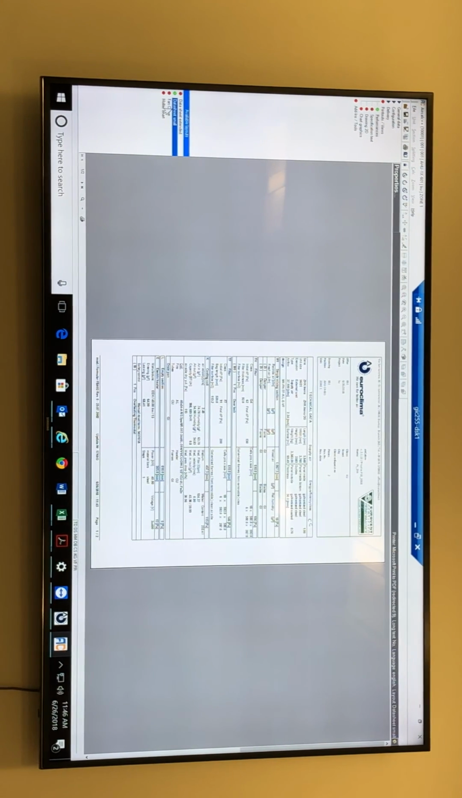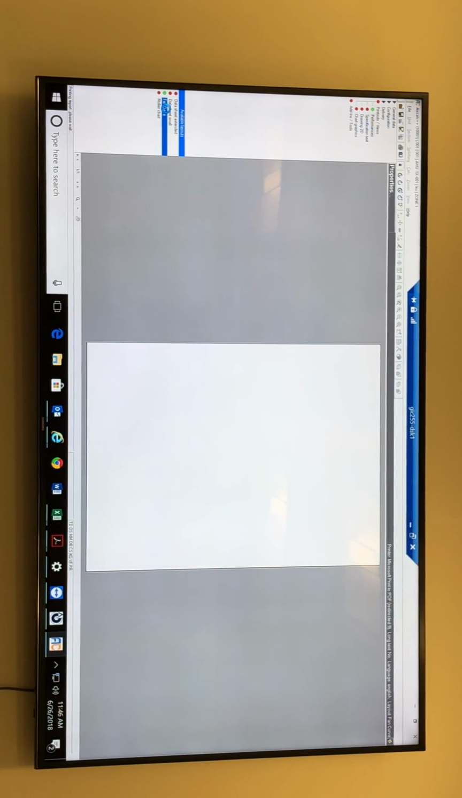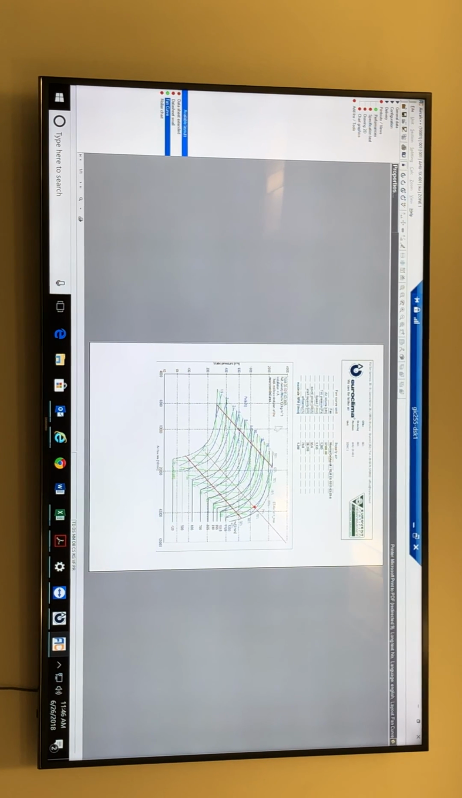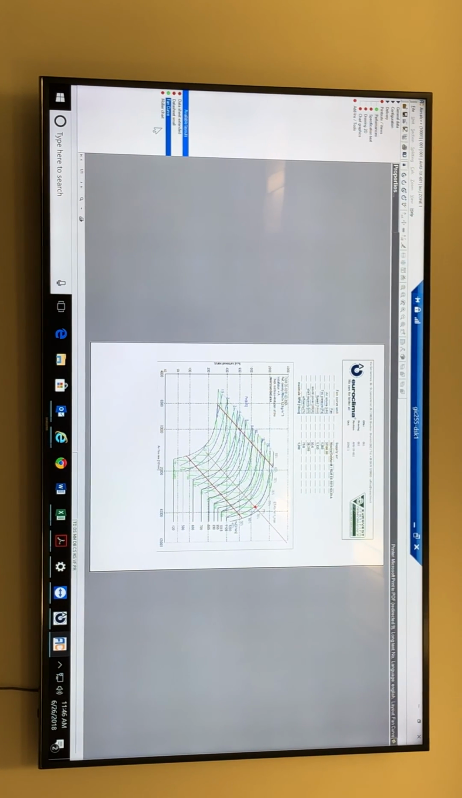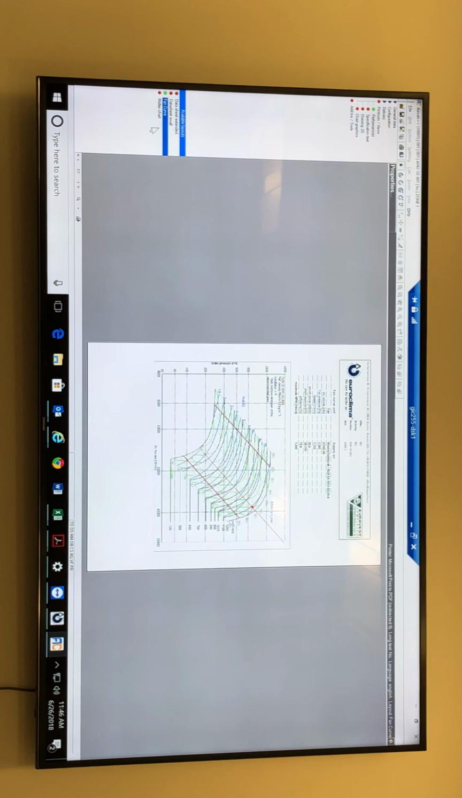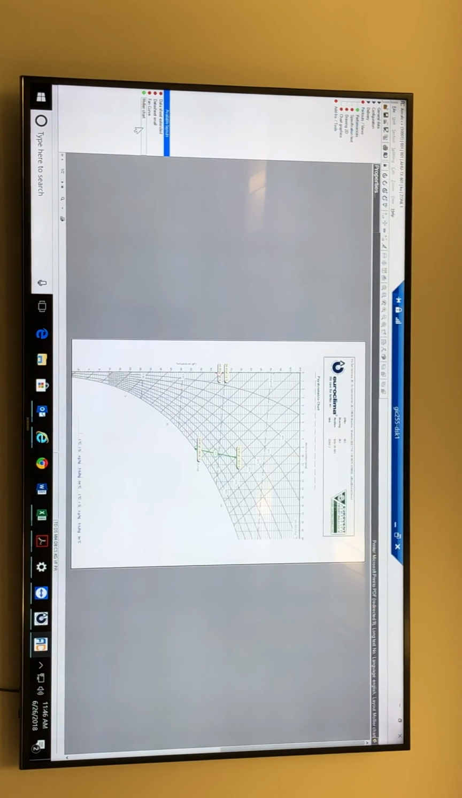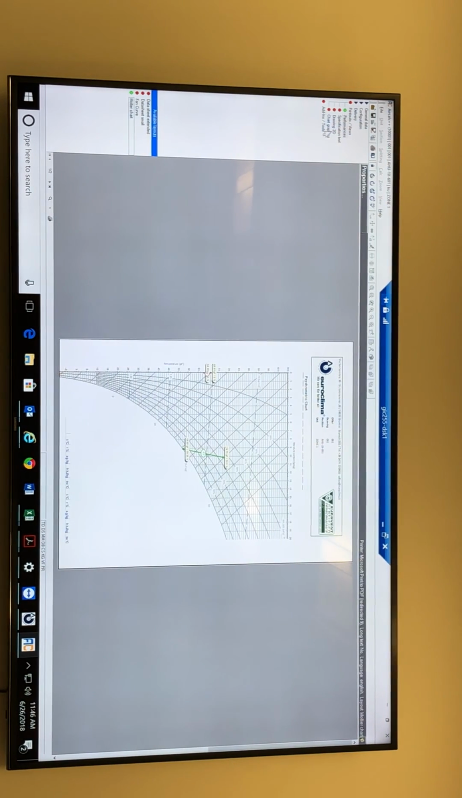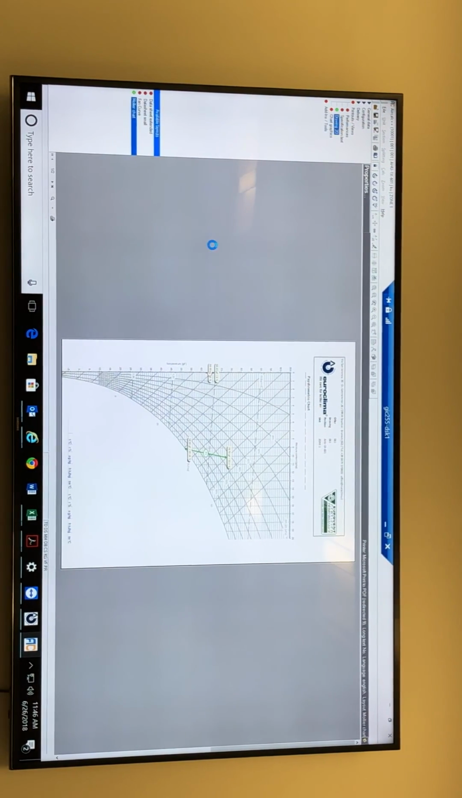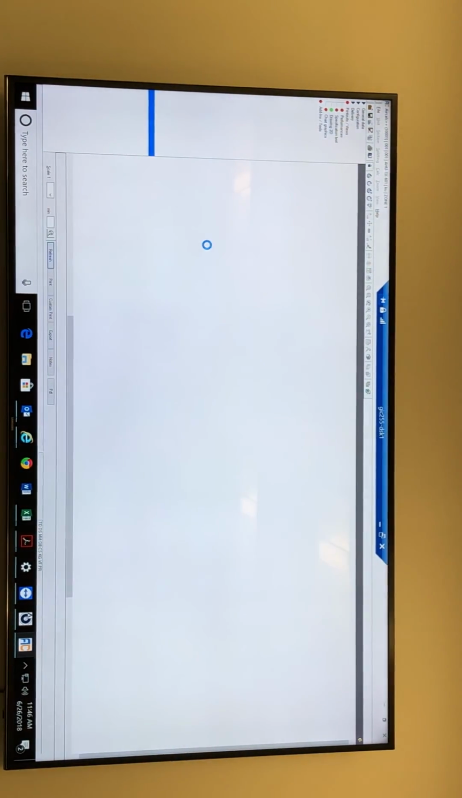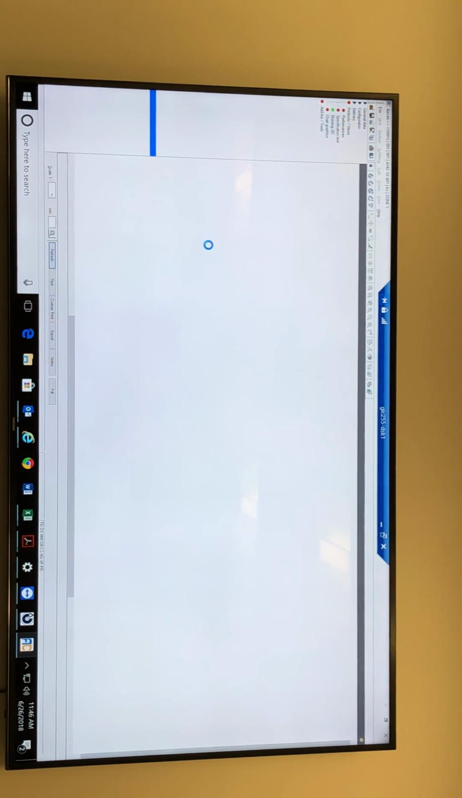Here you can get your fan curve. But Stefan didn't send us the fan curve. Yeah, if you didn't request it. It's useful for us to have the fan curve. And this is the Mollier chart. The Mollier chart is not important. Now here is your drawing, the Mollier chart for the cooling process. Yeah, the wheel we wanted, yeah.